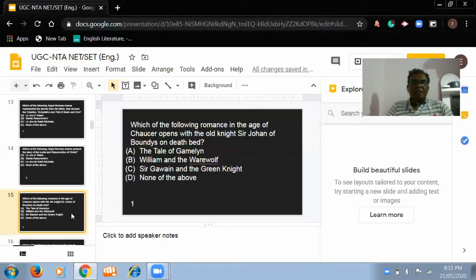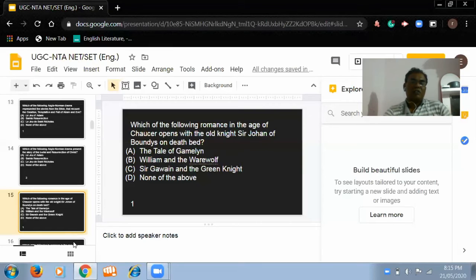And then it is not in William and the Werewolf, or Sir Gawain and the Green Knight. So the answer is the Tale of Gamelyn. Here the story deals with Sir John of Boundys, who was on his deathbed. The next question is that